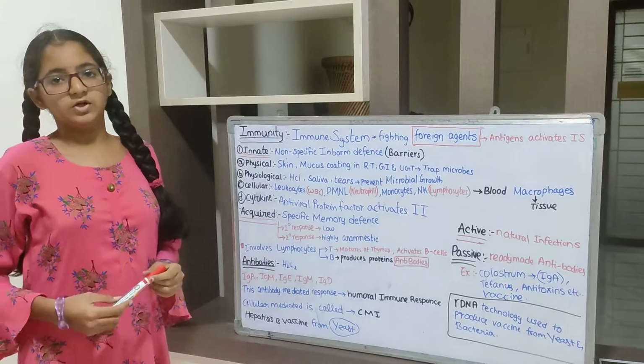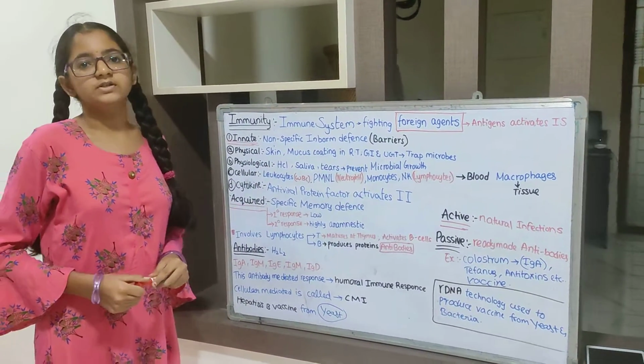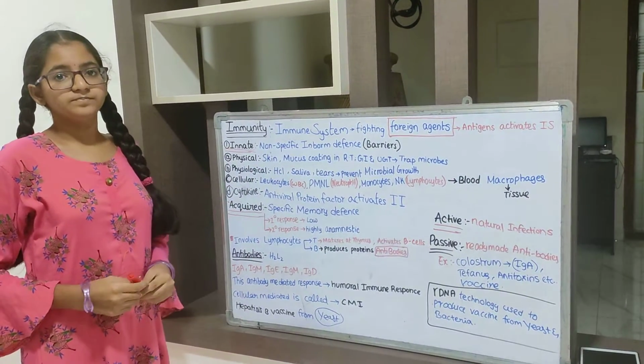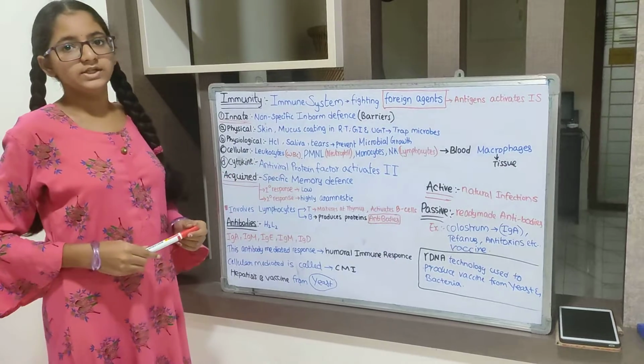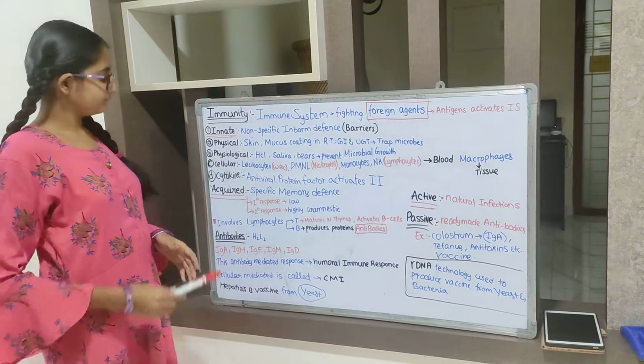Next we have physiological barriers. Physiological is HCl, which is present in our stomach. HCl in the stomach, saliva in the mouth, and tears in the eyes prevent microbial growth.